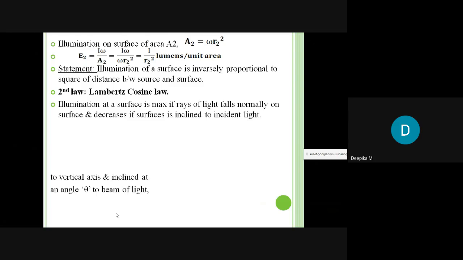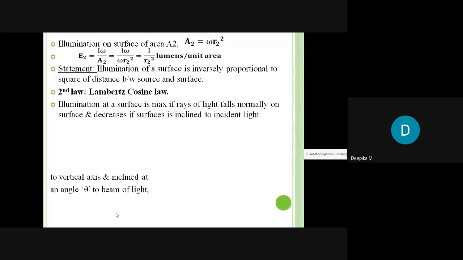If the surface is far away, or inclined at an angle to the light ray, then the light flux falling on the surface will also reduce due to some atmospheric effect, because there will be gases, and some part of light will be consumed by the atmosphere, and we won't get the full illumination on the surface.